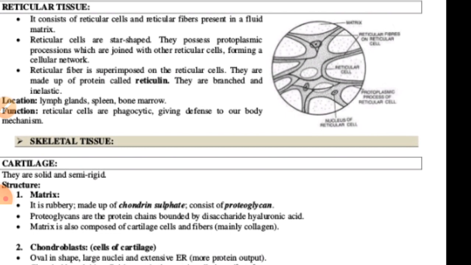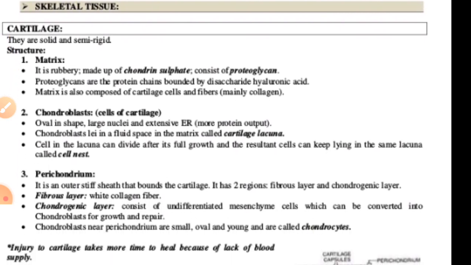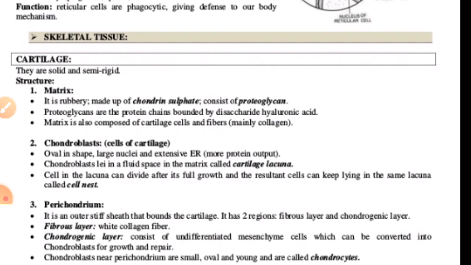They are generally found in the lymph glands, spleen and bone marrow, and the function of reticular cells is phagocytosis, giving defense to our body mechanism. Right. After that we can talk about some special kinds of connective tissue.